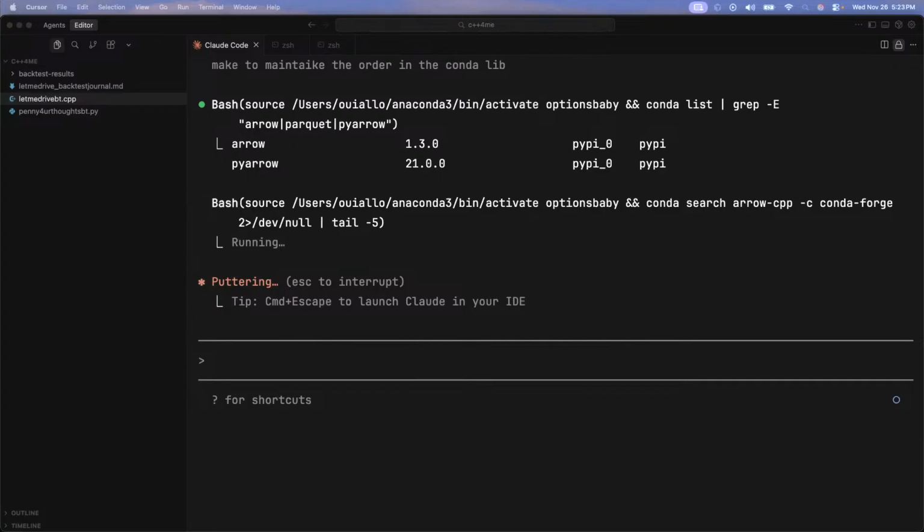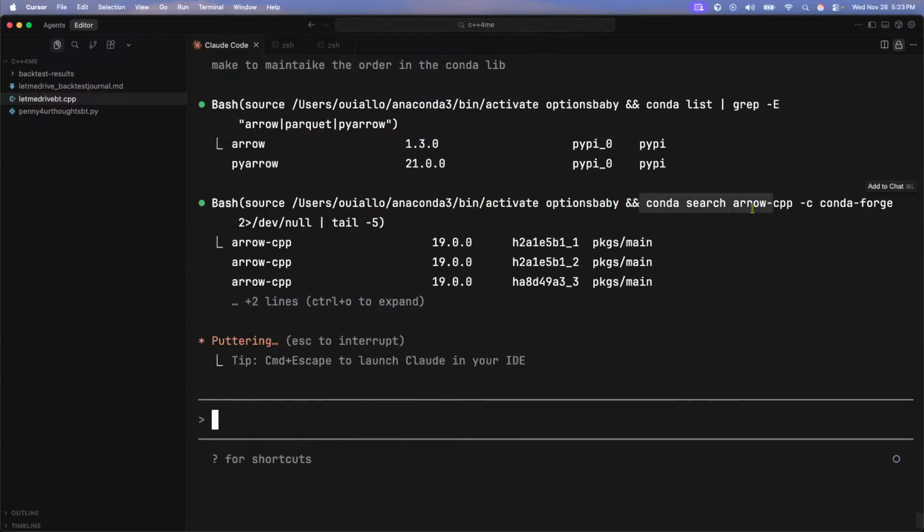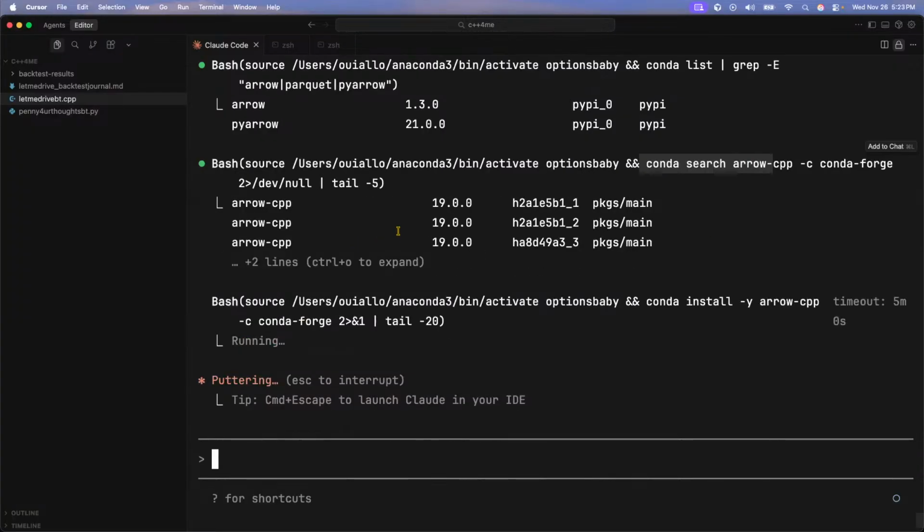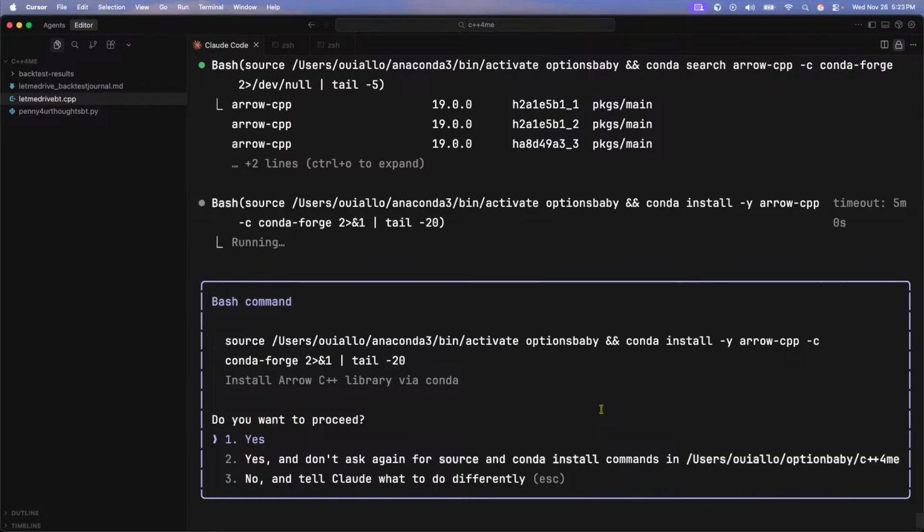If y'all have any questions while we're working through this, go ahead and let me know. But for right now, this is the conda environment. It's searching through the conda environment for the C++. Oh, you have it. I didn't expect you to have it. Oh, so it's installing it.